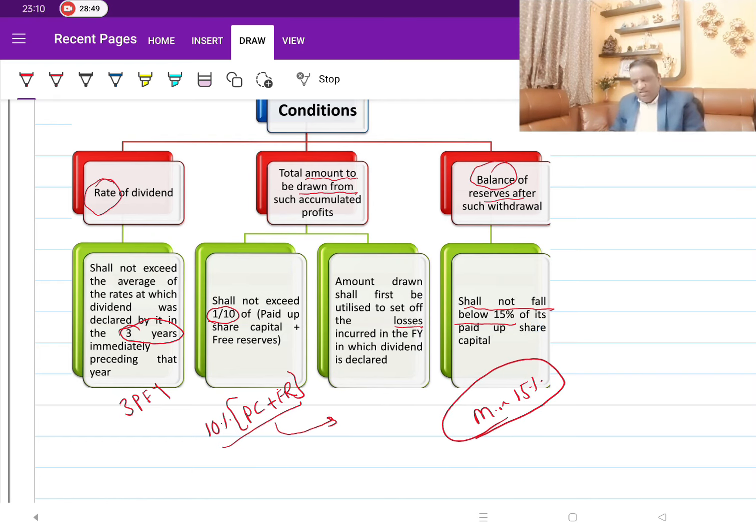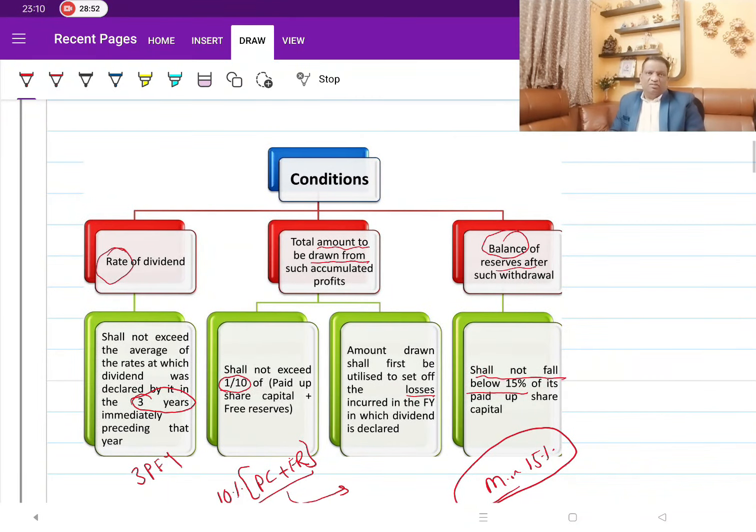To summarize, can I make the dividend out of reserves? Yes, you can make the payment of dividend out of reserves, but you need to satisfy 3 conditions. Condition 1, the rate criteria. Condition 2, the amount drawn criteria. Condition 3, the balance in the reserves criteria. What is the rate that I can pay? The average of 3 years. And what is the amount I can draw? 10% of your paid up capital plus free reserves. Out of this, first I have to adjust for any losses, unabsorbed losses, and from the balance I can use it for payment of dividend.